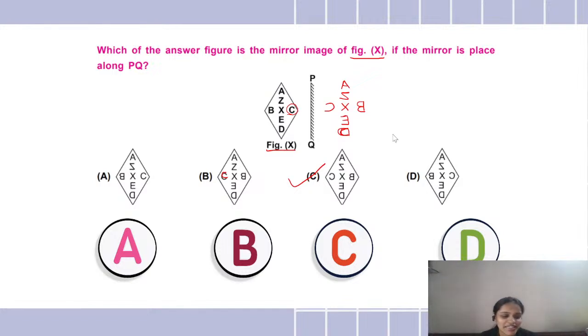So we have Tejashri and Modipta, Gopal, Aarti. Okay, Abhishek changed his answer then. Yes. And Fatima, Anu, all of you all. Congratulations. You all have definitely got the correct answer, which is C. C is exactly the mirror image of this figure X. Okay. So remember कि जब भी हम मिरर में कोई भी फिगर देखते हैं तो उसका इन्वर्टेड दिखता है, उसका थोड़ा उल्टा दिखता है. So that you have to keep in mind.